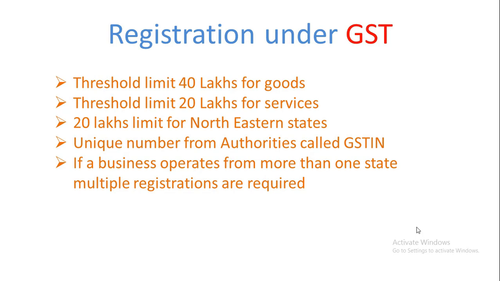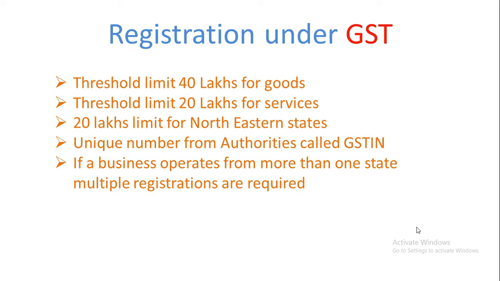Registration under GST. If your business turnover is at least 40 lakhs per annum for goods and 20 lakhs for services, you are liable for registration. But if you have a business in Jammu and Kashmir and northeastern states, the minimum turnover threshold is reduced to 20 lakhs. After registering, you will obtain a unique number called the GST identification number, also referred to as GSTIN.